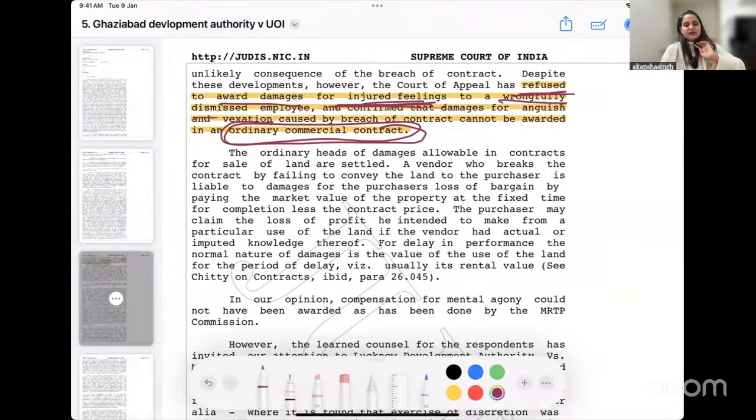They took help of another case law. It is very simple: if you have an ordinary commercial contract and you expect a remedy for the anguish and mental agony, we do not acknowledge and grant that.